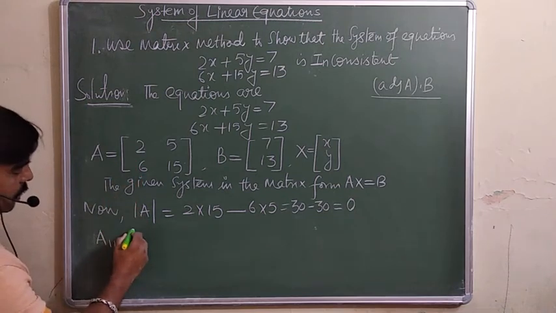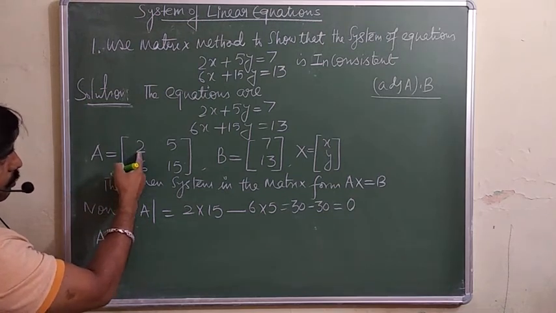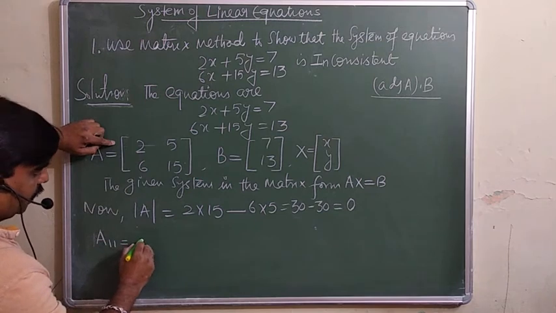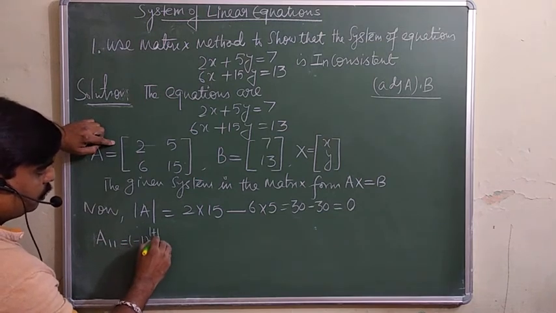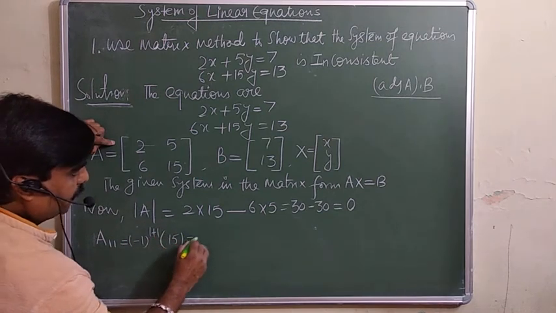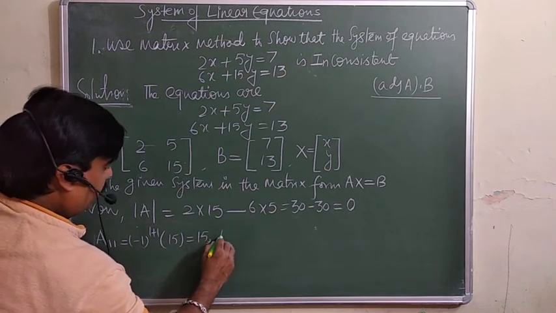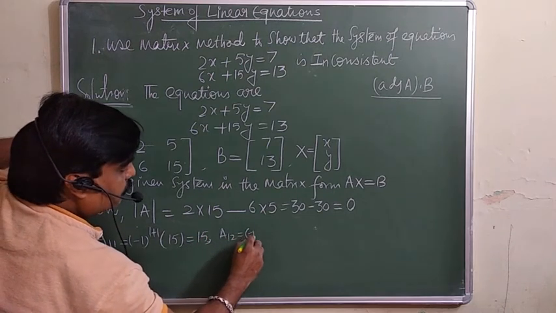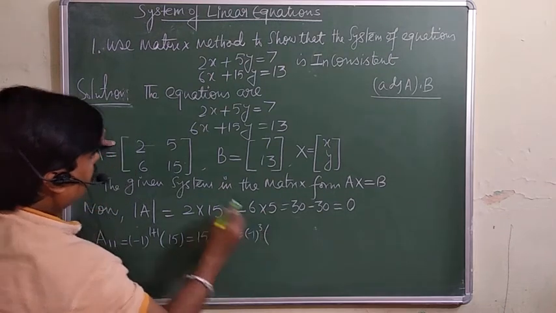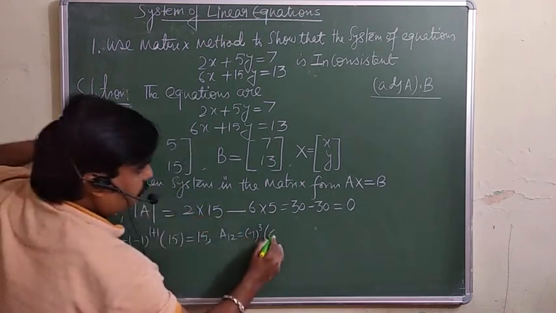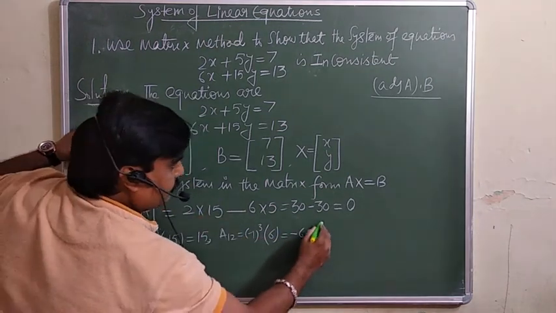A11 is there only. See now here A11, you will do first row first column, so that is 15, minus 1 to the power 1 plus 1 you will do, that is 15, so you will get 15 here. Now similarly A12, that is minus 1 to the power 1 plus 2 is 3, first row second column is 6, so this is equal to minus 6.